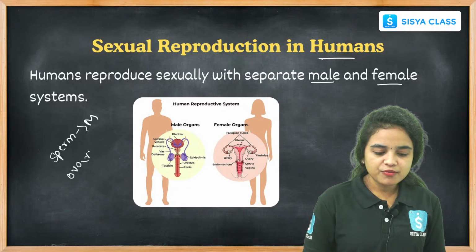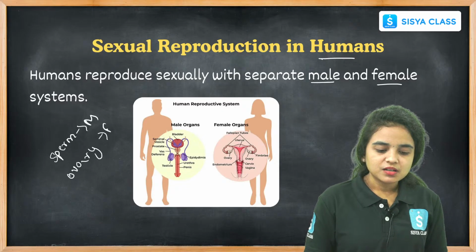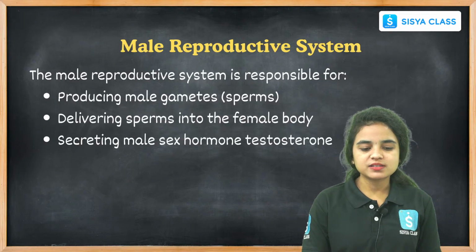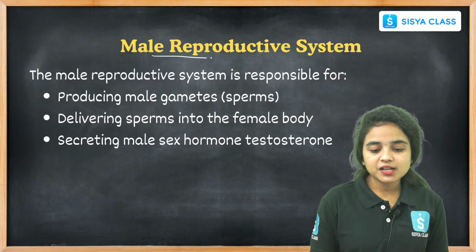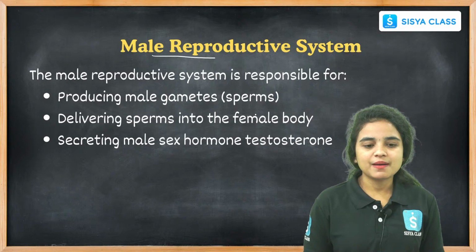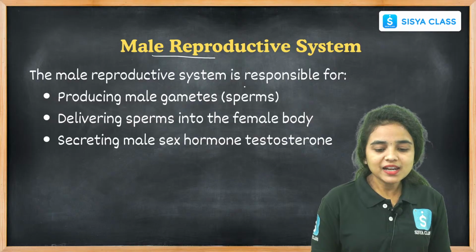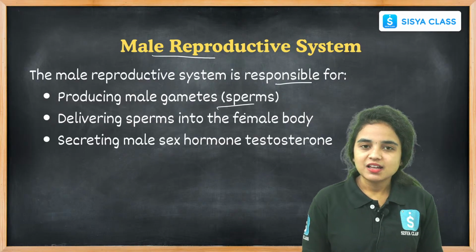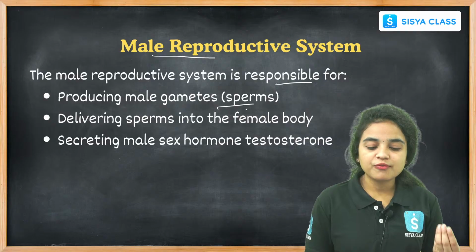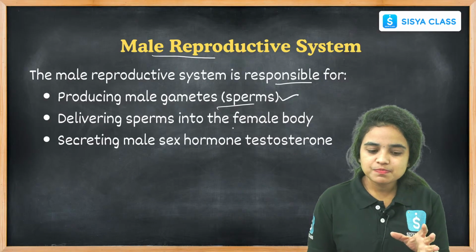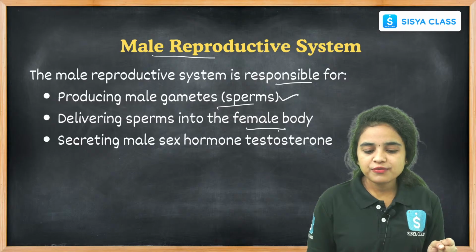With the help of these gametes, the sexual reproduction process happens in humans. Coming to the male reproductive parts, let us see the male reproductive system in a human. The male reproductive system is responsible for producing gametes. What are the male gametes here? Sperms. And these sperms will be delivered into the female body.